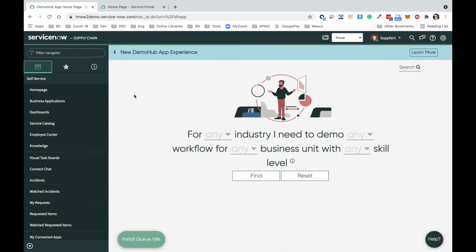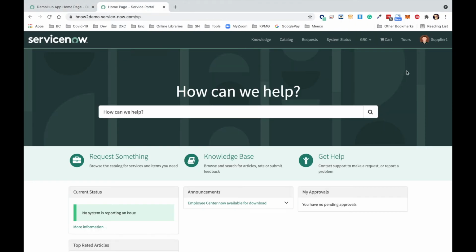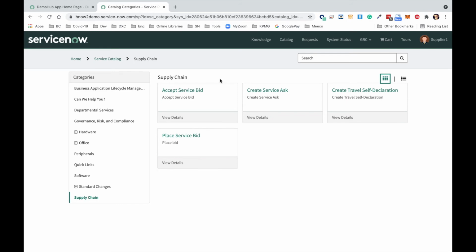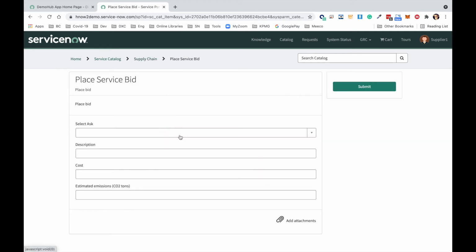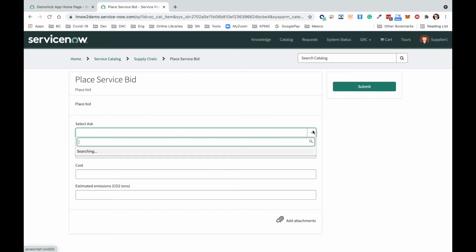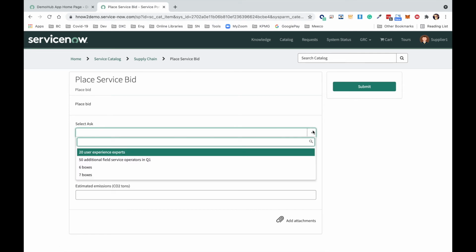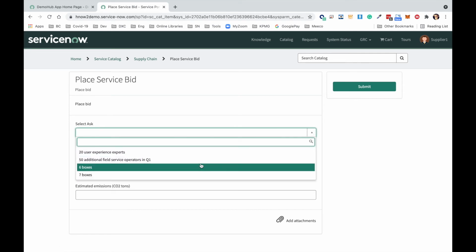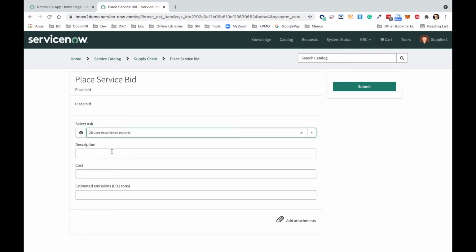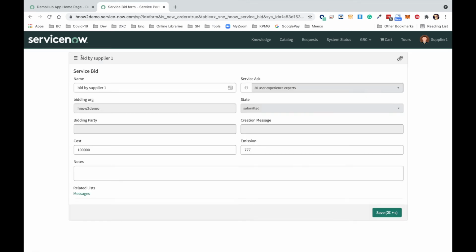Exactly in the same way, you can represent supplier one, for example, and you can do your bid from the service portal. In this case, you have a catalog item that is place service bid, where you can select the data like local data, but this is actually AppNet data. And here you see all the service asks which are in the active state. This is the one I want to bid for, and this is going to be bid by supplier one for a cost of 100K and estimated emission of 777 tons. And I can submit, and see what this submission produces.